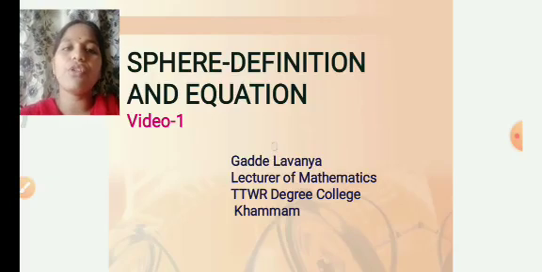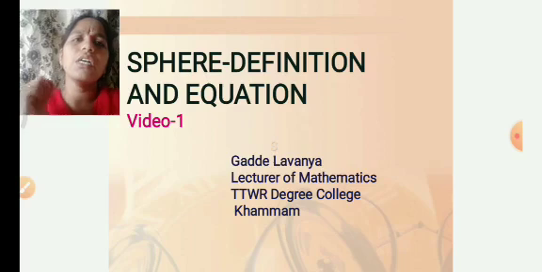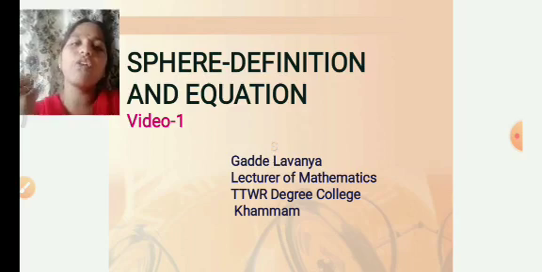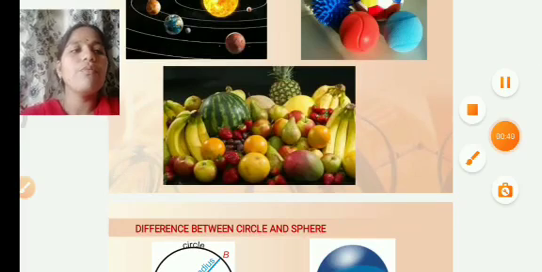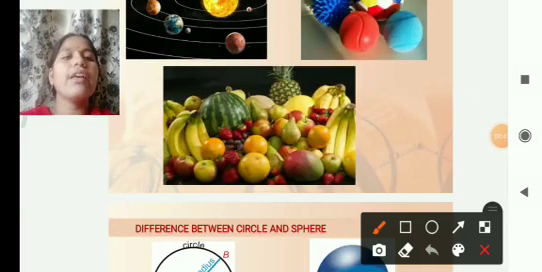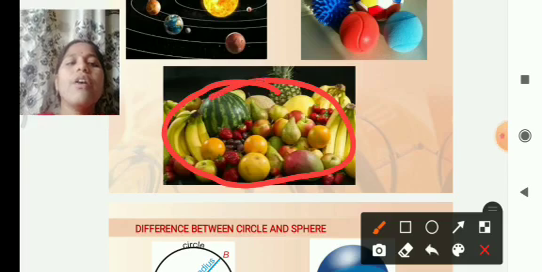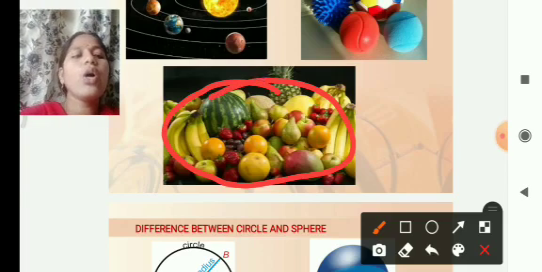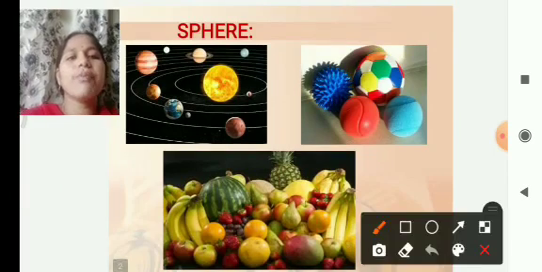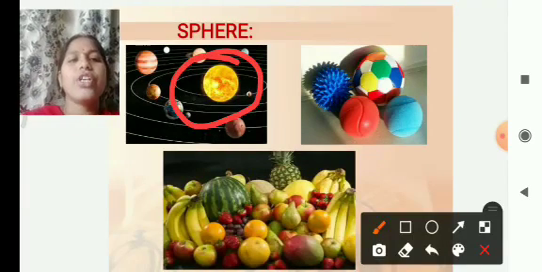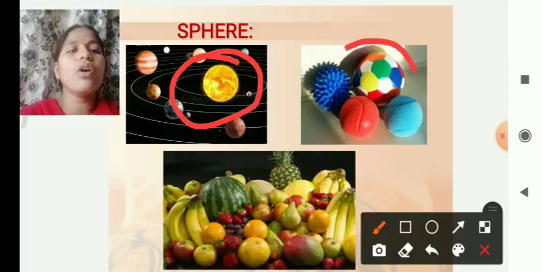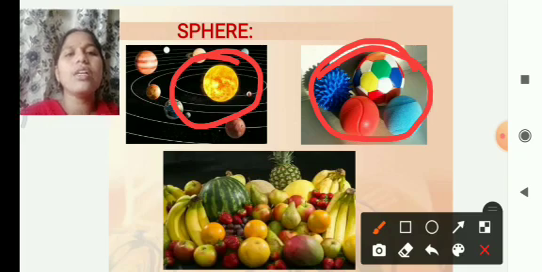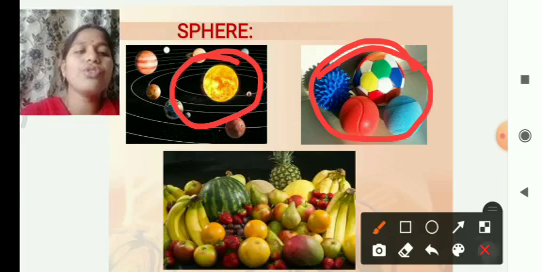Before going to the topic, we can see so many things in our daily life that are in spherical shape. What are they? We can observe fruits like watermelon, guava, oranges, which are in spherical shape. We are living on the earth. The shape of the earth is spherical. Volleyball and football are also spherical. This is the spherical shape.